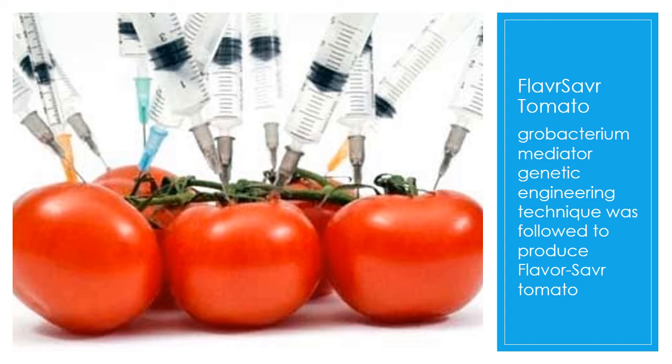So biotechnology was introduced in the tomato to retain the natural color and flavor of the tomato.